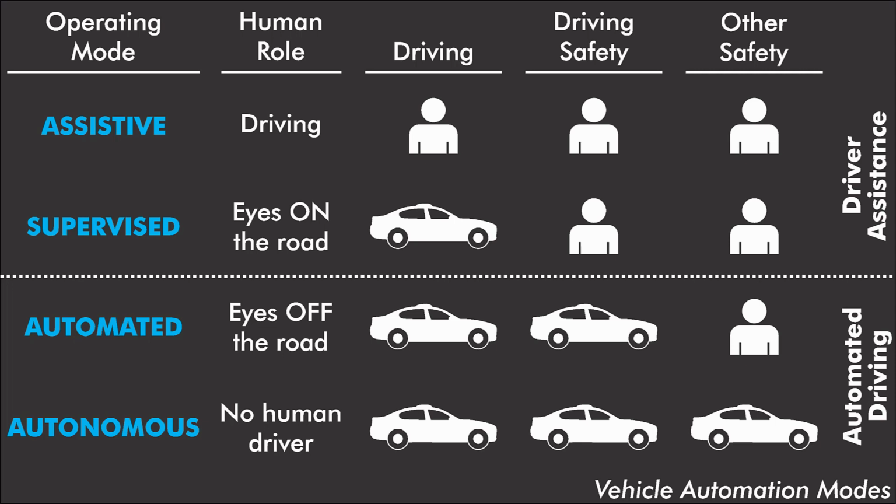The discussion to this point has been about driving safety, and this chart makes it clear that when you're in automated or autonomous mode, the ADS is entirely in charge of driving safety, and when you're not, then it's on the human. But what about that other safety column? What's going on with that? Well, the difference between automated and autonomous is whether a human occupant of the vehicle or some remote operator owns other safety, or whether the vehicle, the ADS, also owns it. So let's take a look at the kind of things that might be involved in other safety.